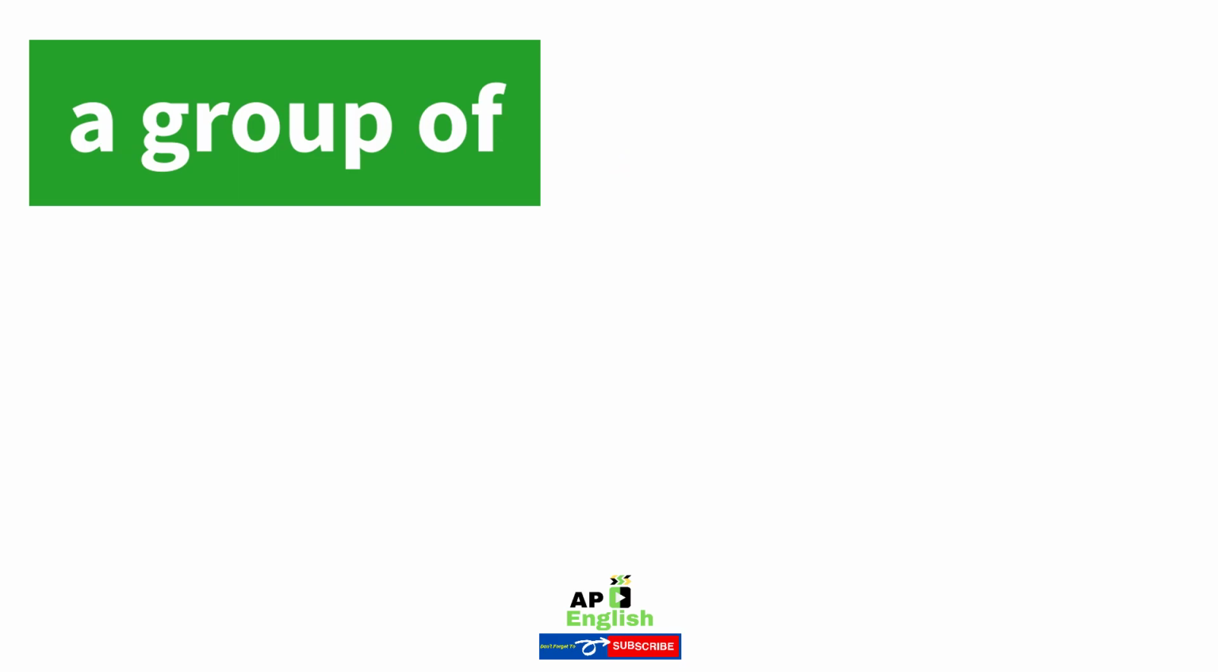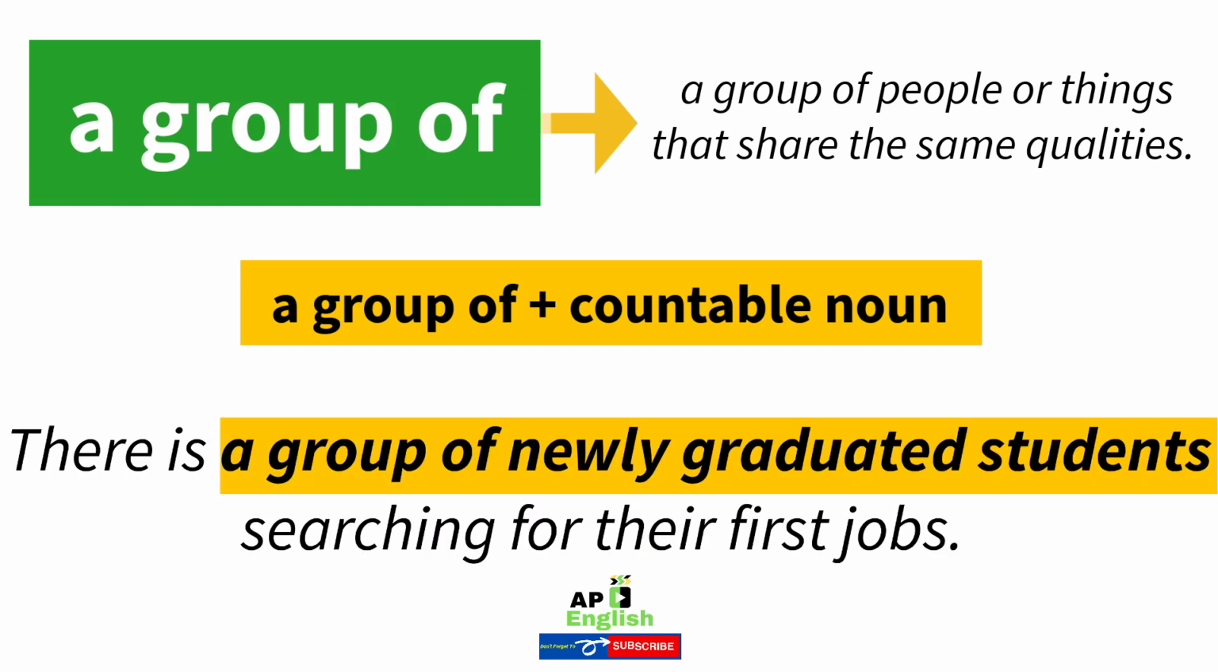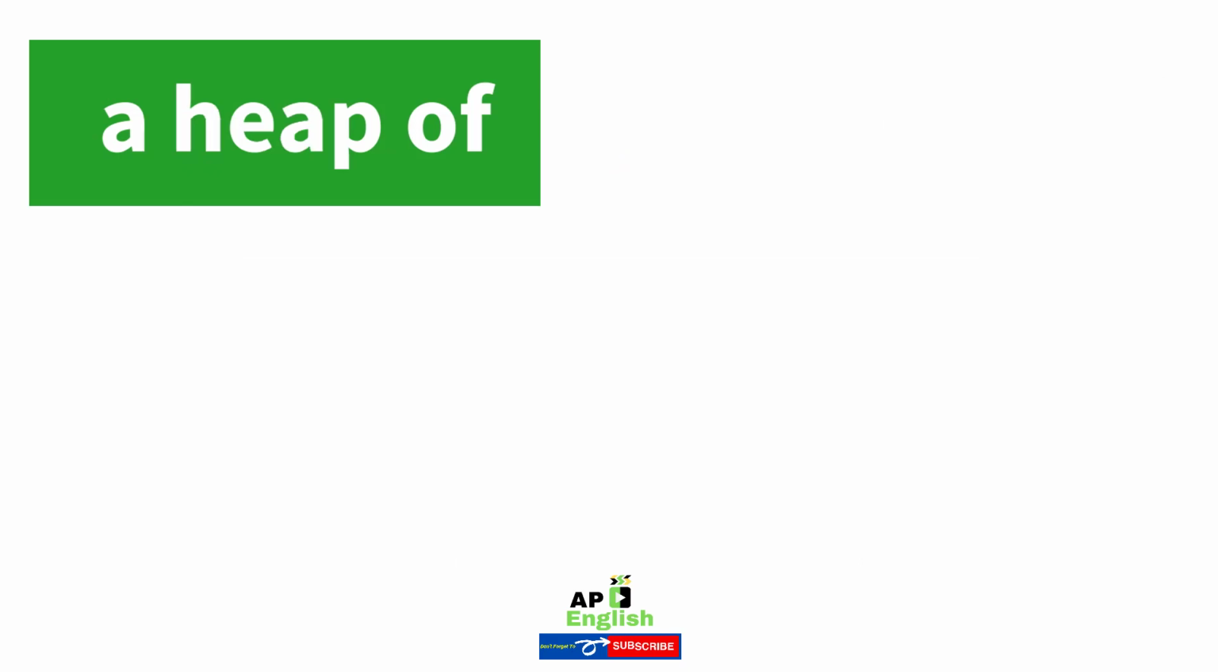27. A group of. A group of people or things that share the same qualities. Example: there is a group of newly graduated students searching for their first jobs.